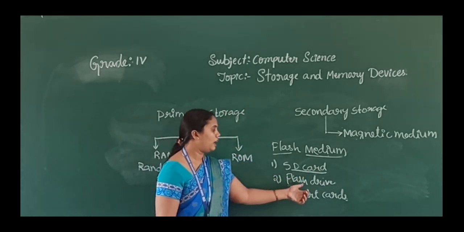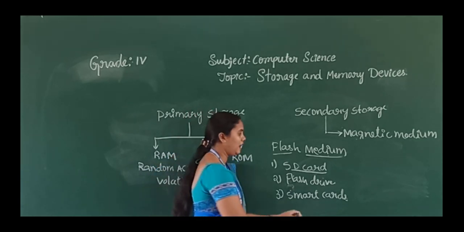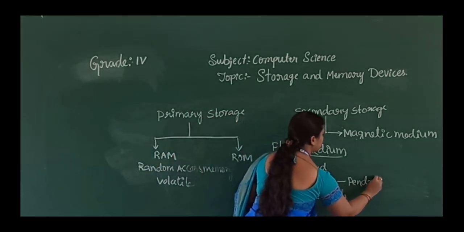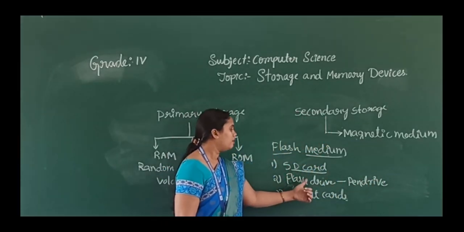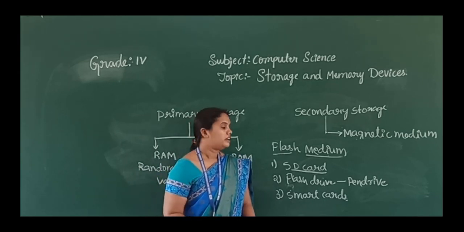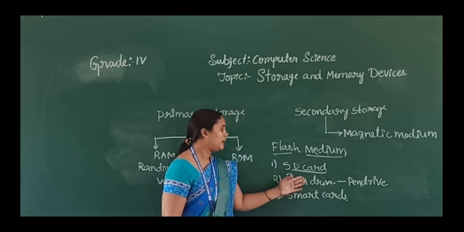Next we will move to the flash drive. So flash drive we can also call it a pen drive. There are so many names for the flash drive, that is thumb drive, key drive, flash drive, pen drive, and it has so many names.